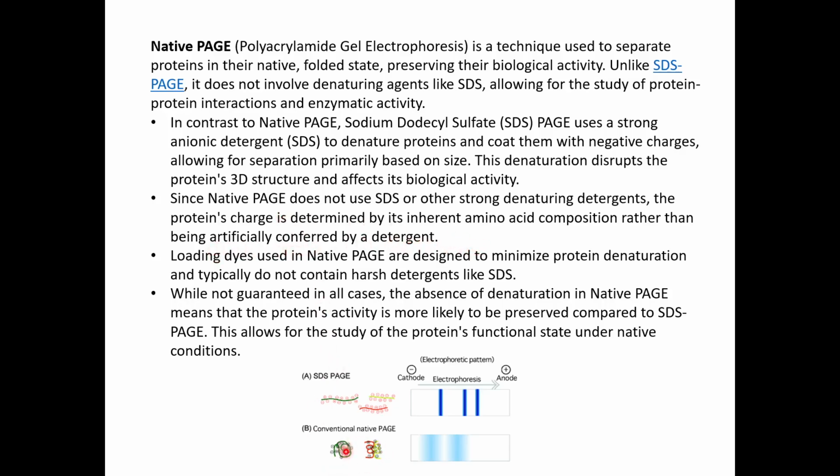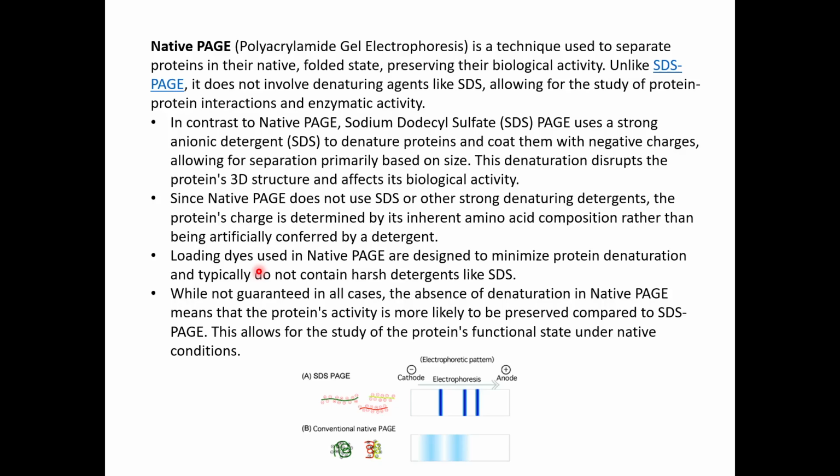Since you're not adding any anionic detergent or any anionic charge-imparting reagent, the overall net charge of your protein is what decides its charge even while running in the gel. So based on the internal charge of the protein, your native proteins will resolve in their electrophoretic speed in the gel.